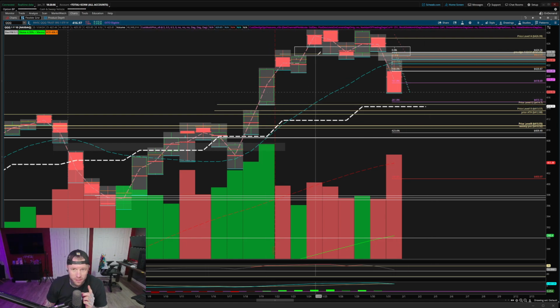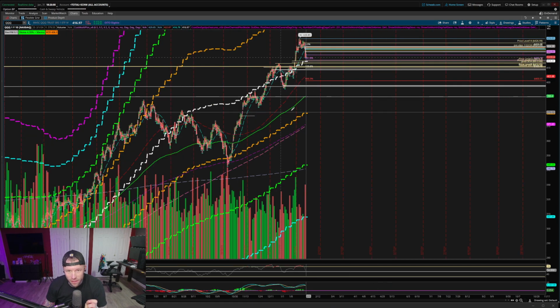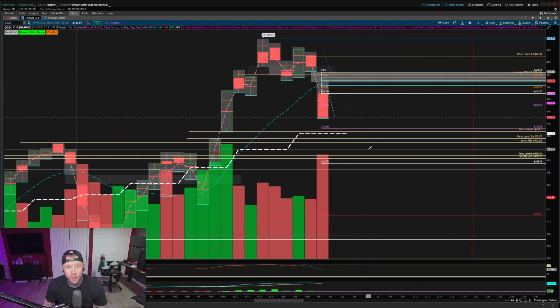Now, remember this, the first gap tag does not fill. That is the rule, okay? So if we come back down here, we see this gap on the daily. Even if we get a short continuation into tomorrow, we are going to get a bounce long out of this gap if we don't get a shutdown day.